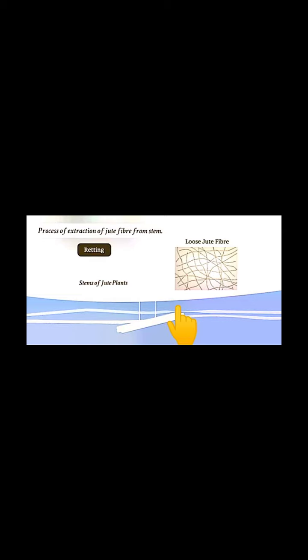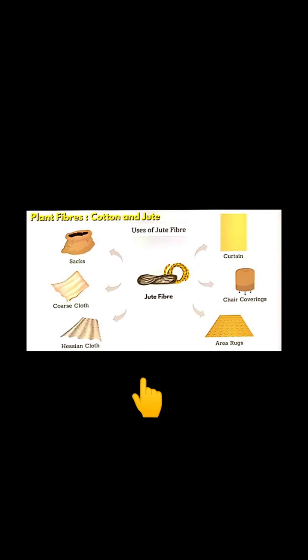The bundles are kept in soft running water for a few days, during which time the fibers become loose, as can be easily seen in this slide. You can see the fibers are getting very loosened, so they loosen from the stem and can be easily separated. The process of extraction of jute fiber from the stem is called retting. There are many uses of jute fiber. It is used in making sacks, coarse cloth, Hessian cloth, curtains, chair coverings, area rugs, etc. I hope you have understood this.